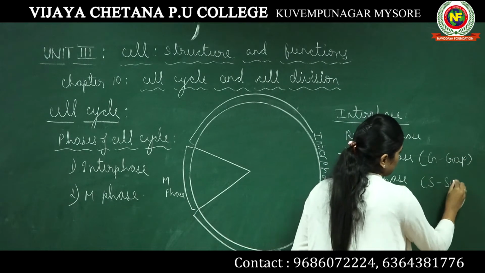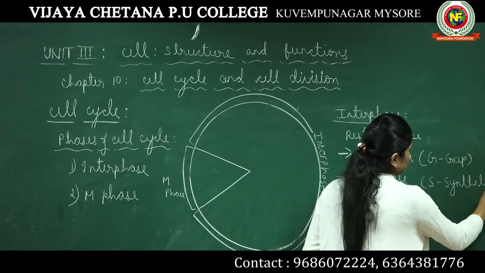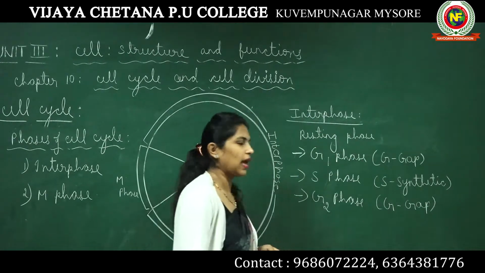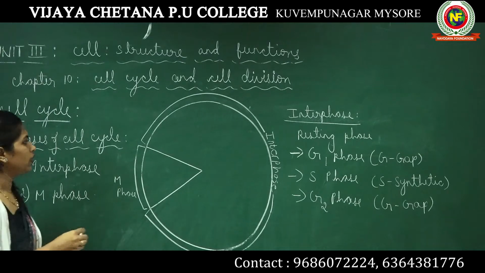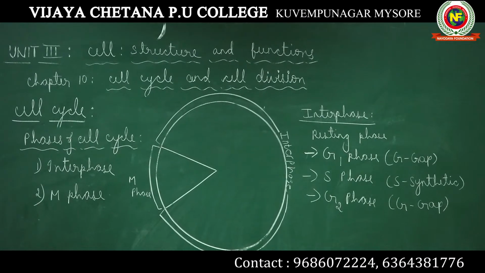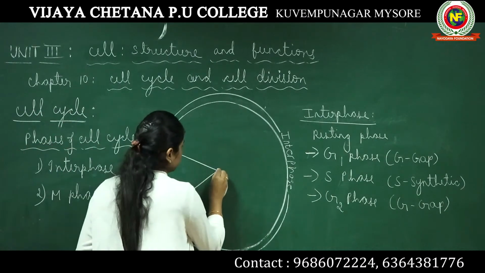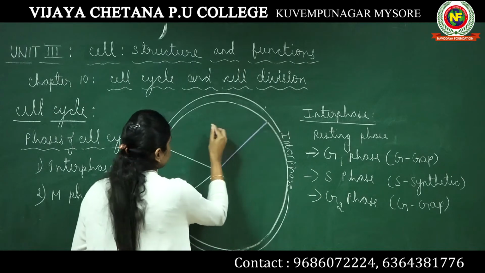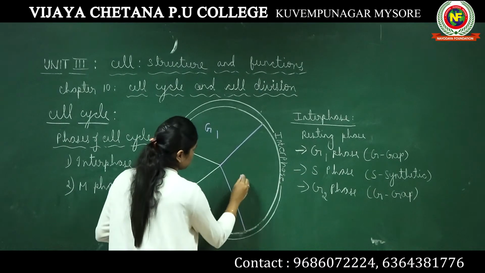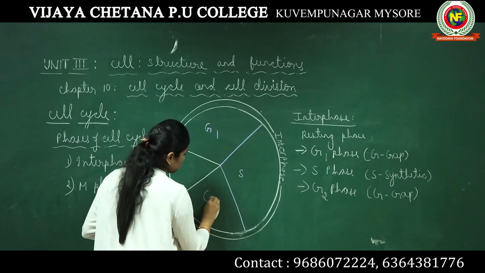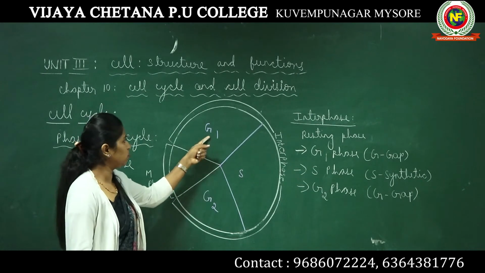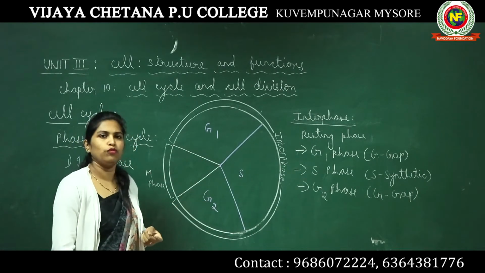S represents synthetic. Here also G represents gap. If I have to divide this interphase into 3 parts, then interphase itself has been divided into G1 phase, S phase and G2 phase.